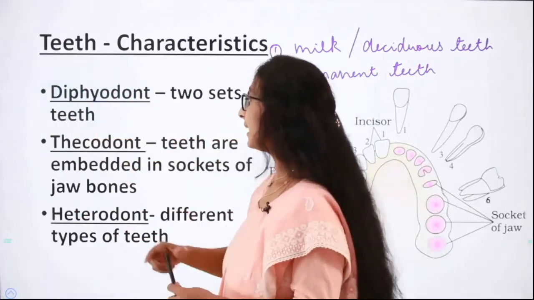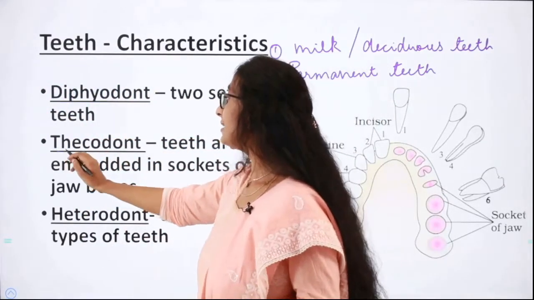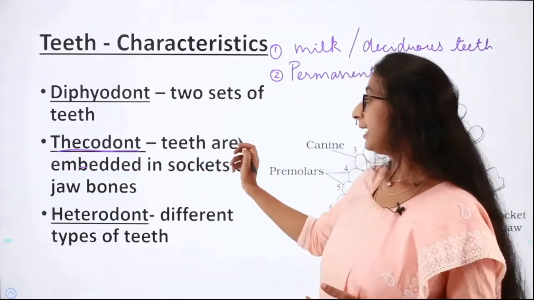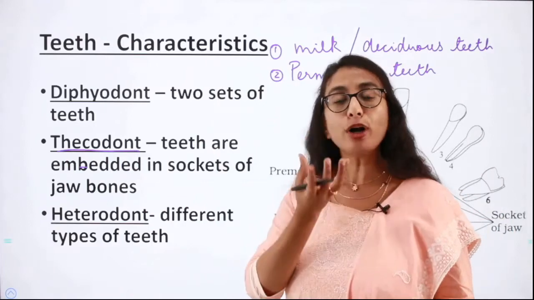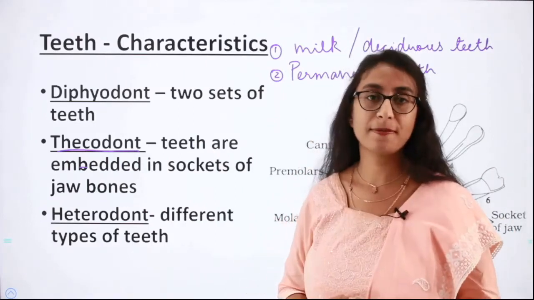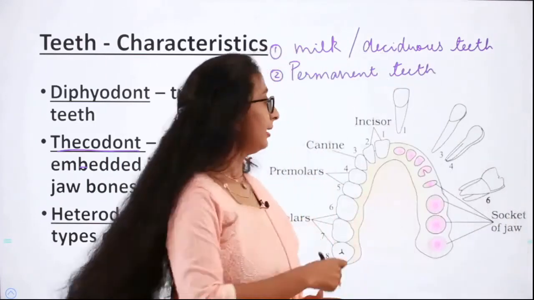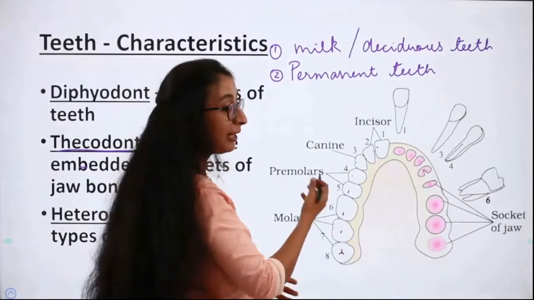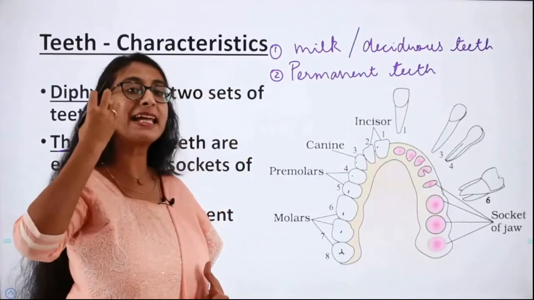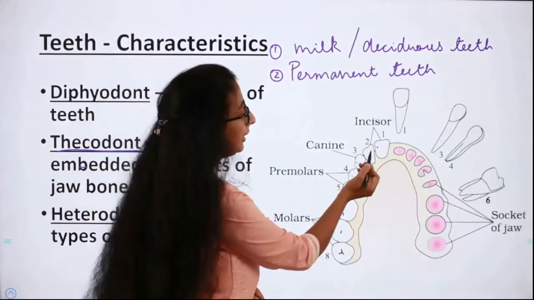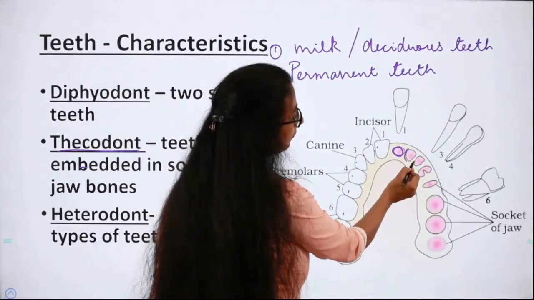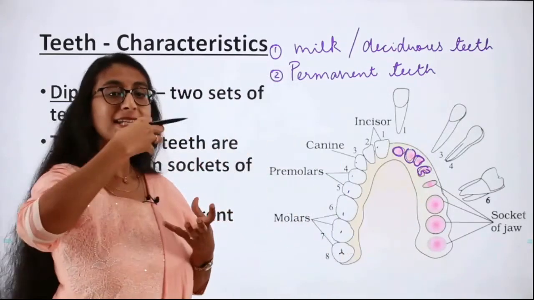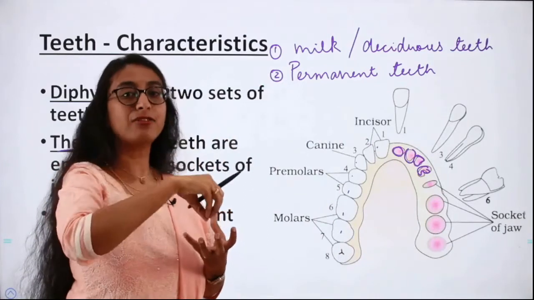Next, moving on to the second character, that is our teeth is thecodont. What do you mean by thecodont? Our teeth are embedded in sockets of our jaw bones. I can show you here in the picture. See, these are our teeth, isn't it? But if this teeth has to get fixed in our jaw, we need sockets like this. Can you see the sockets here? So it is inside these sockets that our teeth goes and gets fixed in.